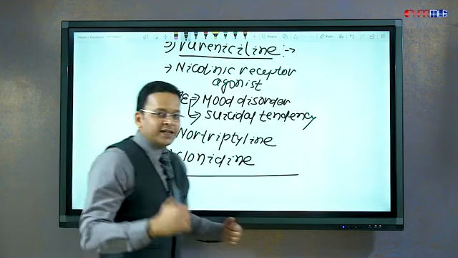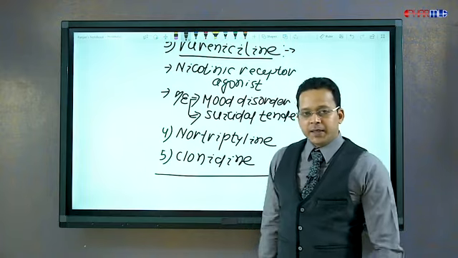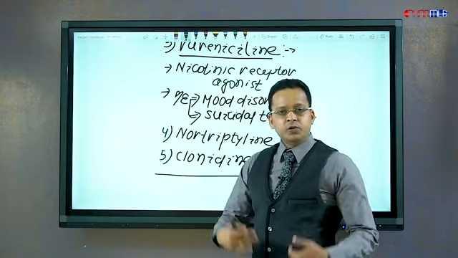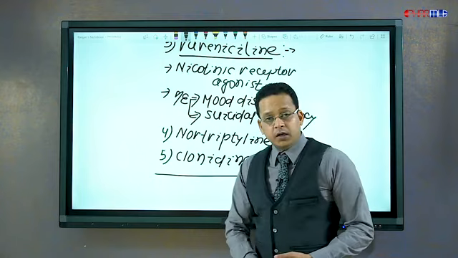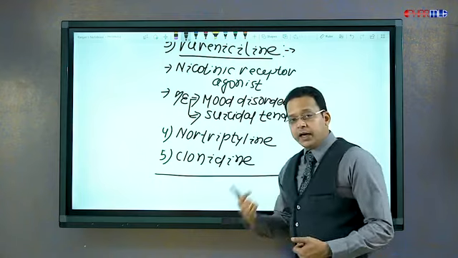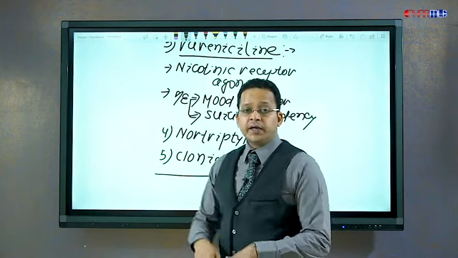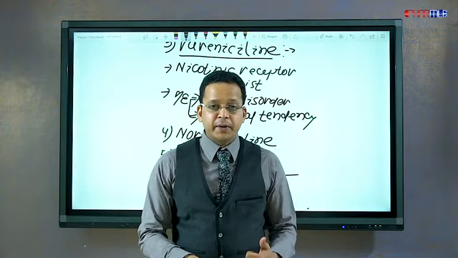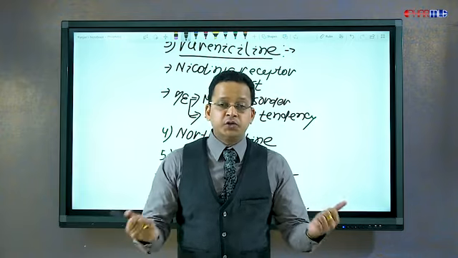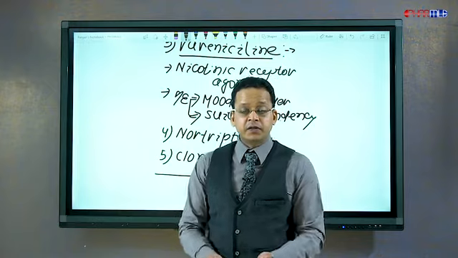So these are the drugs used in smoking dependence: nicotine can be used, bupropion, varenicline, we can use the antidepressant nortriptyline and clonidine. And with this we come to an end, not only to the topic of dependence but also to a huge topic of central nervous system.